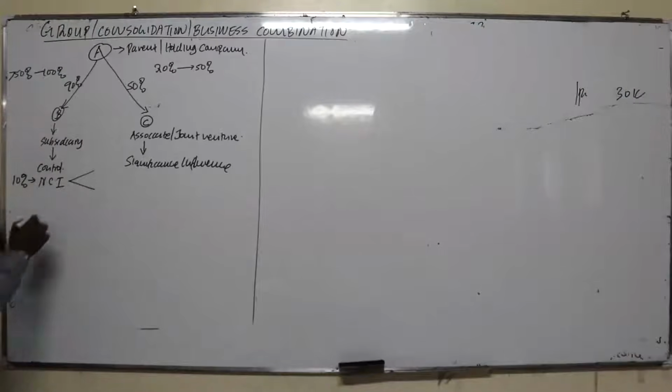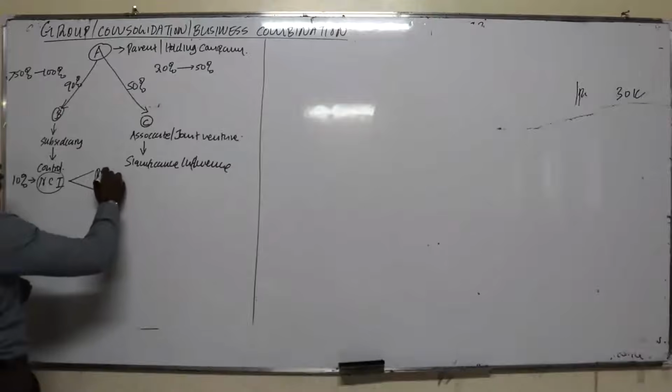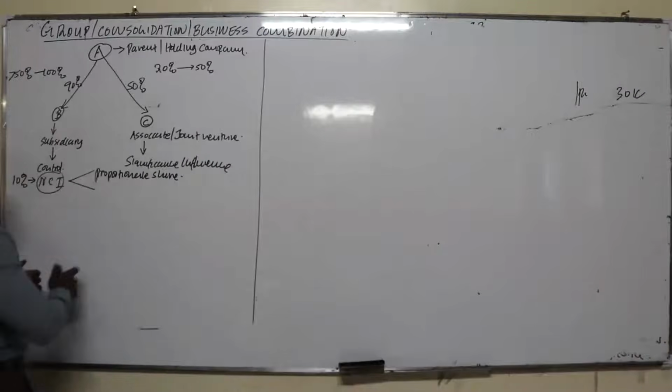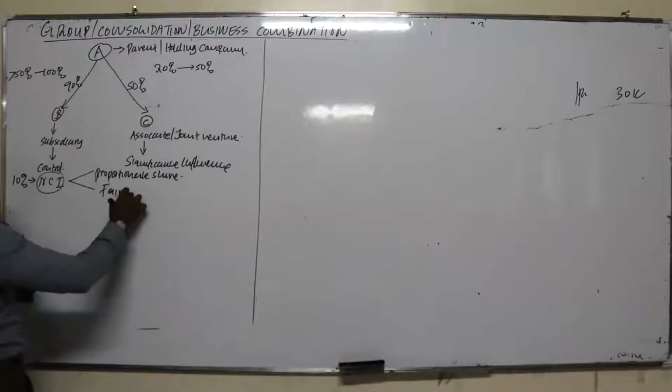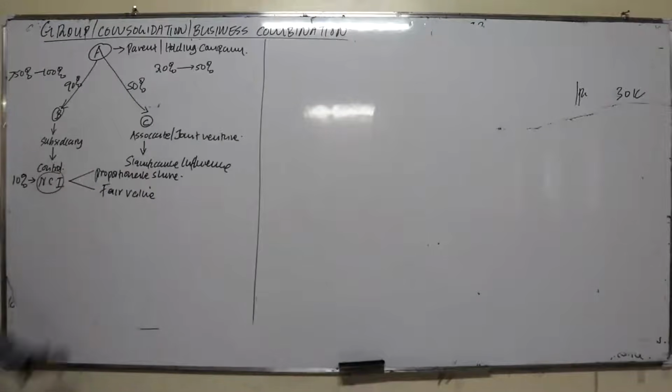Non-controlling interest is only found where you have a subsidiary. How do we measure non-controlling interest? We have two methods which can be used to calculate NCI. One is the proportionate share of the subsidiary's net assets, or number two, we can use fair value. But this will be determined by the method used to compute the goodwill.